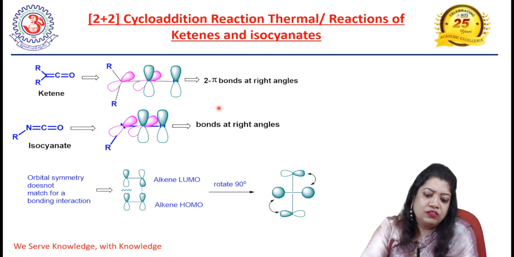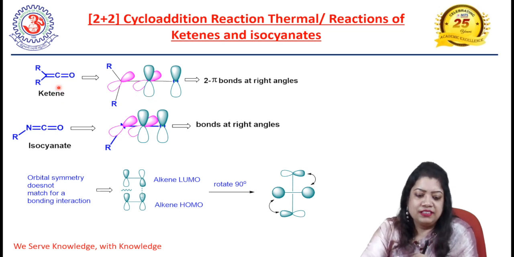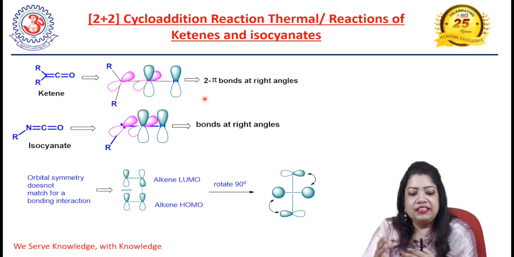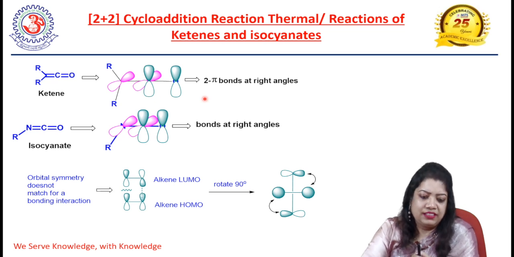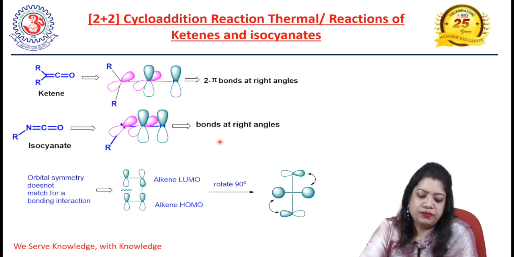If we closely observe the orbital picture of ketene and isocyanate, we will see that two sets of pi orbitals are situated at a 90-degree angle to each other. In the case of ketene, one set of pi orbitals is situated at 90 degrees to the other set. In isocyanates also, a similar trend is observed.